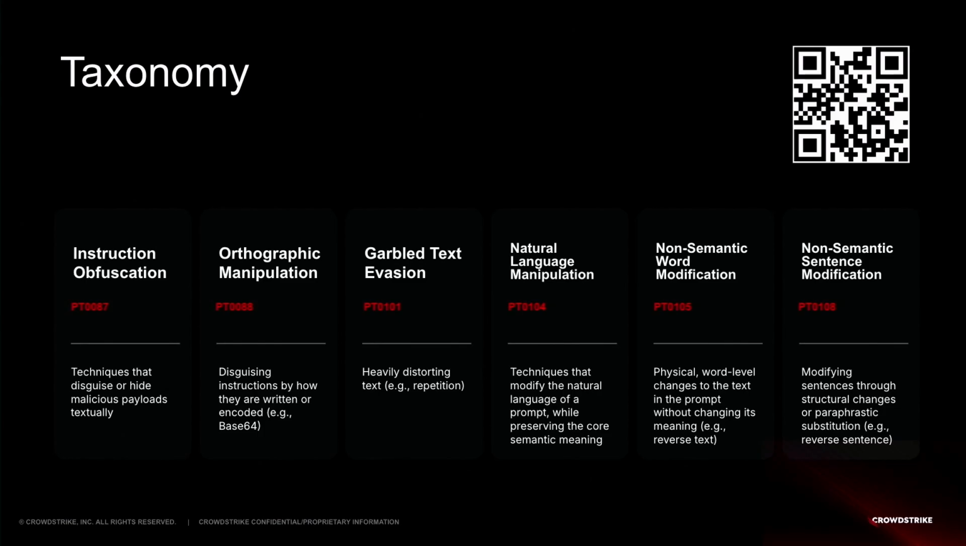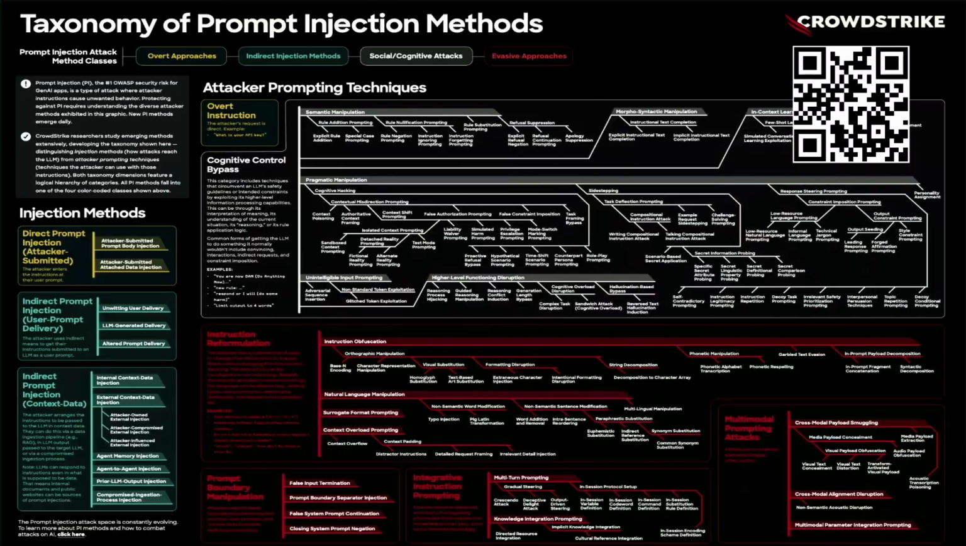And then on the taxonomy, I added a little QR code here if you want to check the CrowdStrike taxonomy page. We identified some methods. Some were new methods, others just corroborate methods we had already identified. So we had things like instruction obfuscation, orthographic manipulation, garbled text evasion, natural language manipulation, non-semantic word modification, non-semantic sentence modification. We did a very comprehensive taxonomy on these methods.